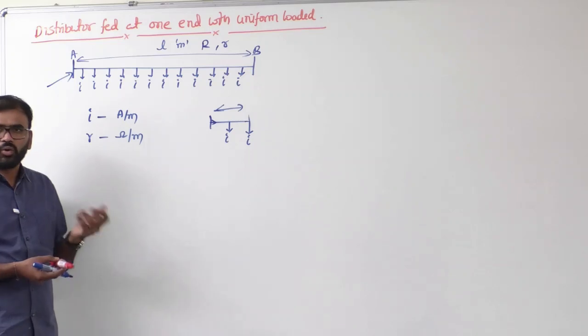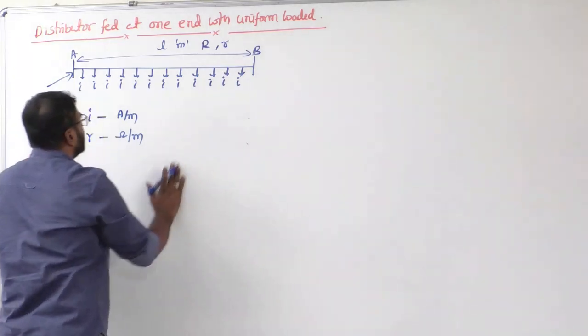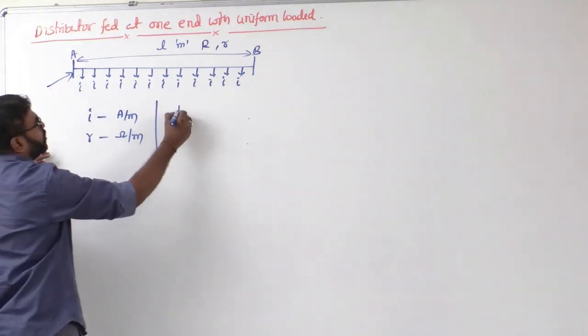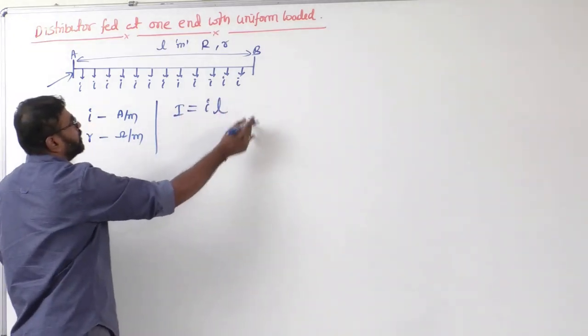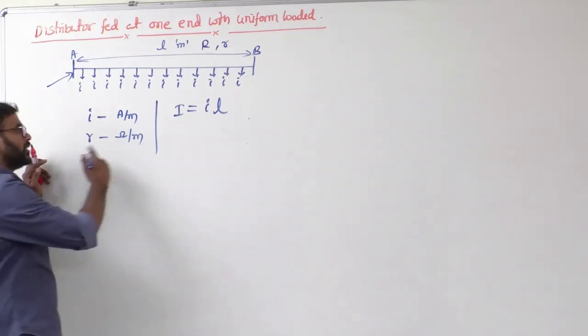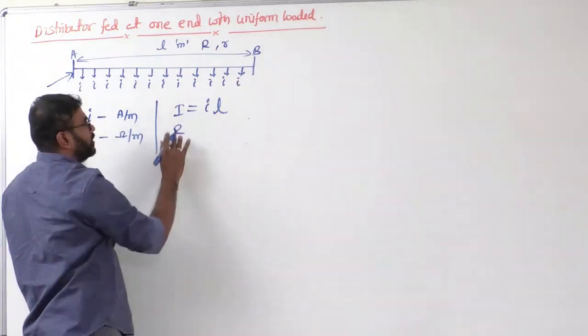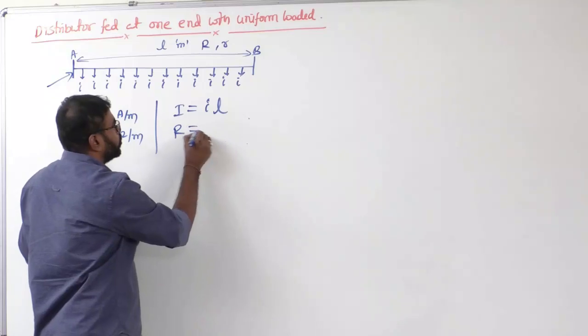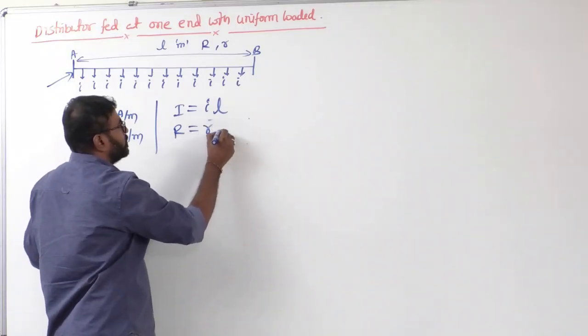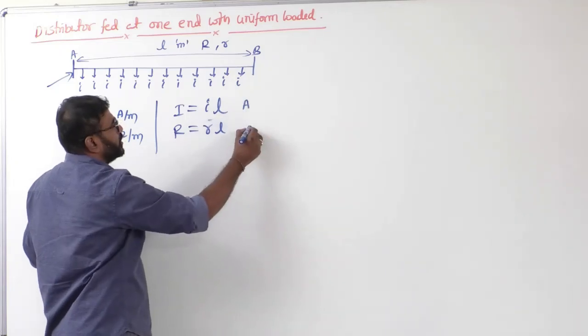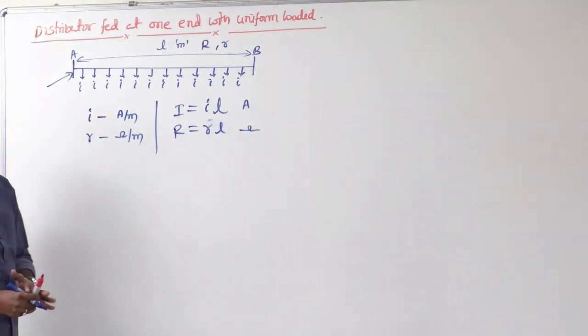2I. Okay. Similarly, what is the total current coming from the source? That is capital I, which is equal to small i into length. What is the total resistance of this distributor? It is capital R, that is equal to small r into L. So now this is in ampere, this is in ohms. So these things are very important.